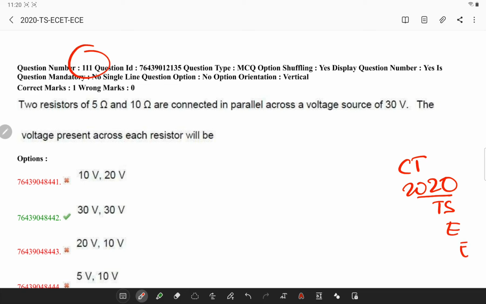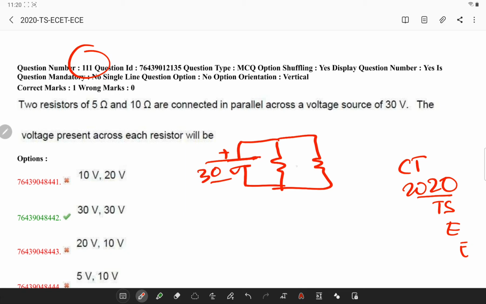First question. Two resistors, 5 ohm and 10 ohm, are connected in parallel across 30 volts. So what is the concept of parallel? In between, both nodes are connected. Just remember the voltage 30 volts will be across this 5 ohms, and will be still available also on the 10 ohms.